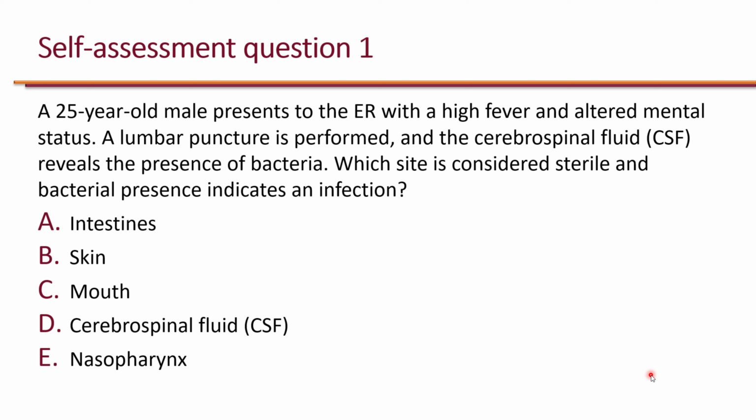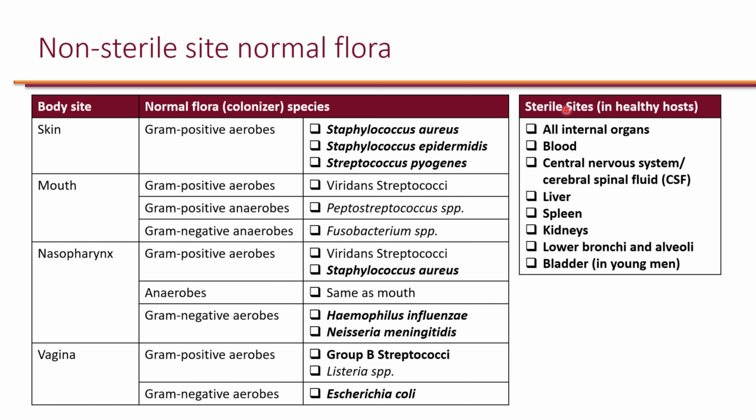The correct answer is D. Cerebrospinal fluid, or CSF. Now here are the sterile sites in the body that are sterile in most healthy humans. So all internal organs are supposed to be sterile. Blood is supposed to be sterile, so the presence of bacteria will indicate an infection. CSF in the brain essentially should be sterile. Presence of bacteria will indicate infection.